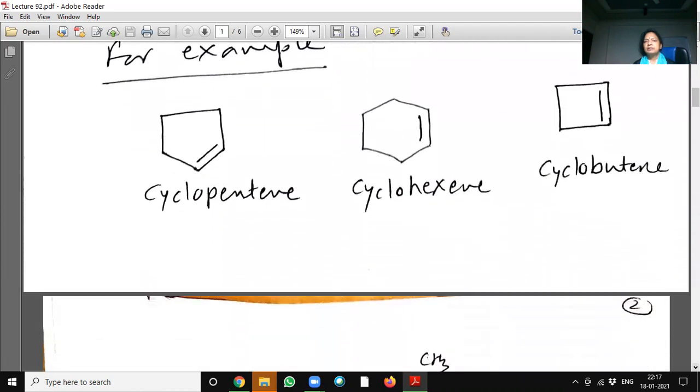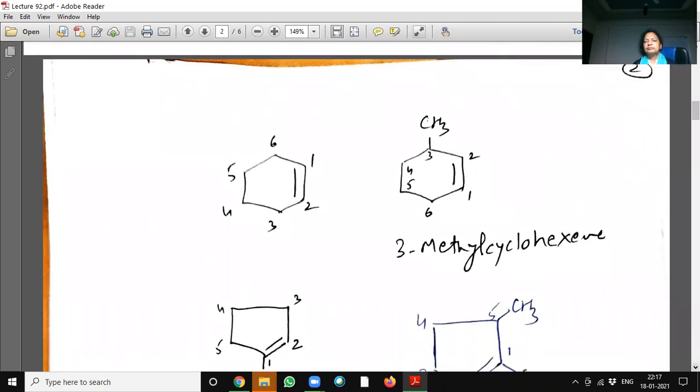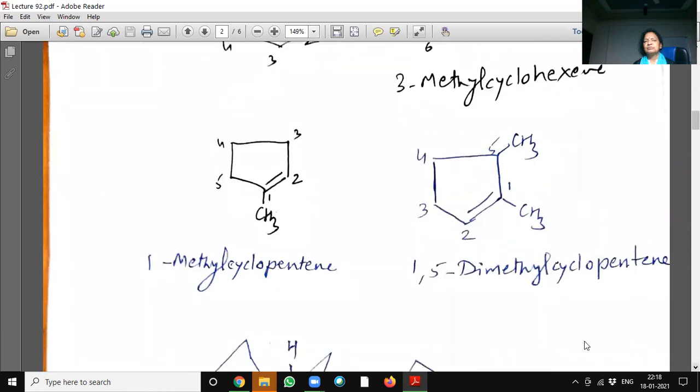Nomenclature. See here, cyclopentene, cyclohexene, cyclobutene. When substituted, we have to give numbering from the double bond. It is a 3-methylcyclohexene, 1-methylcyclopentene, 1,5-dimethylcyclopentene, like that.